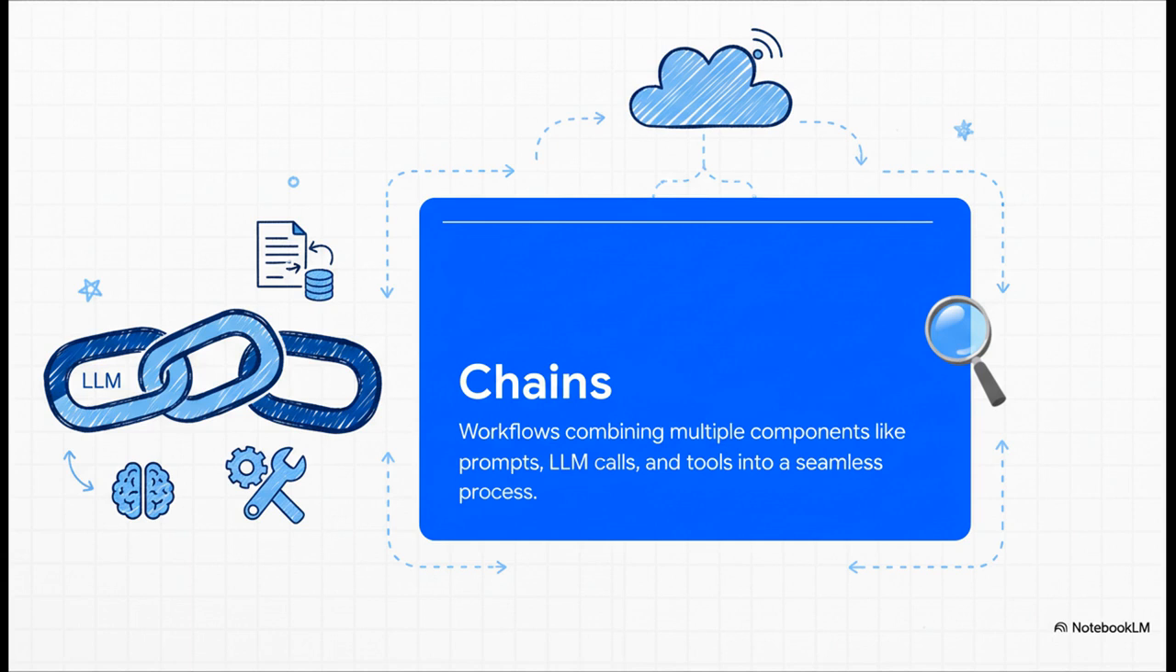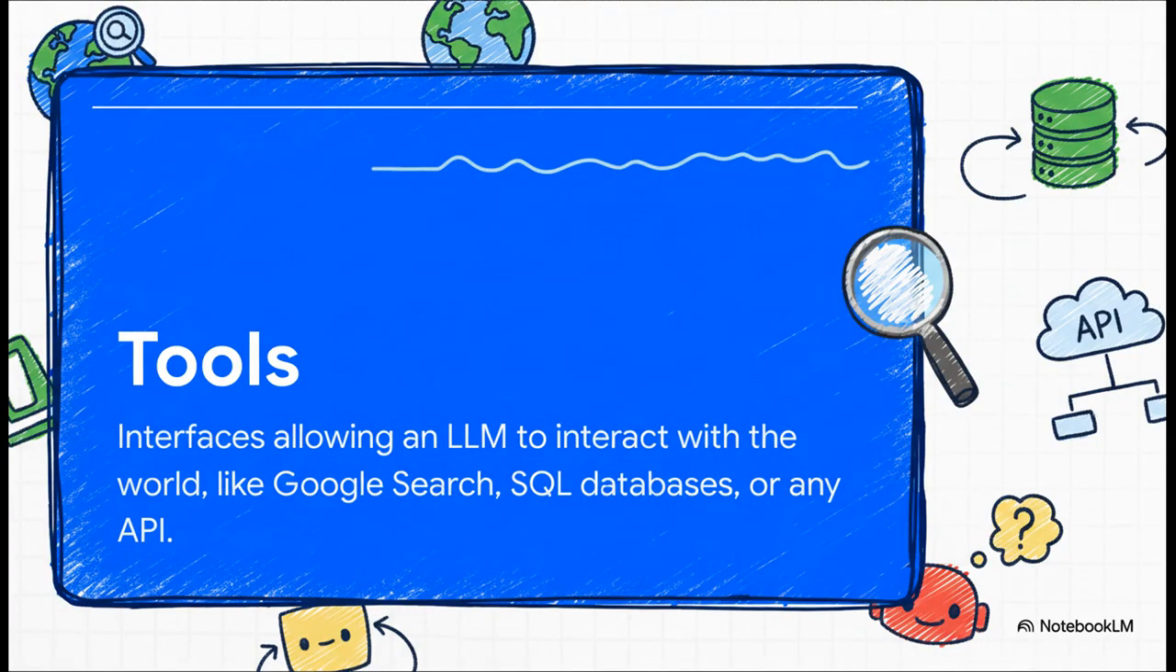So a chain could, for example, first go retrieve a document, then summarize it, and finally translate that summary all in one smooth operation. Next are tools. Tools are what give the LLM hands and eyes to interact with the world outside of its training data. A tool could be a simple Google search to check today's weather, a query to your company's database for the latest sales figures, or even an API call to book a flight. They're what breaks the LLM out of its static knowledge box.